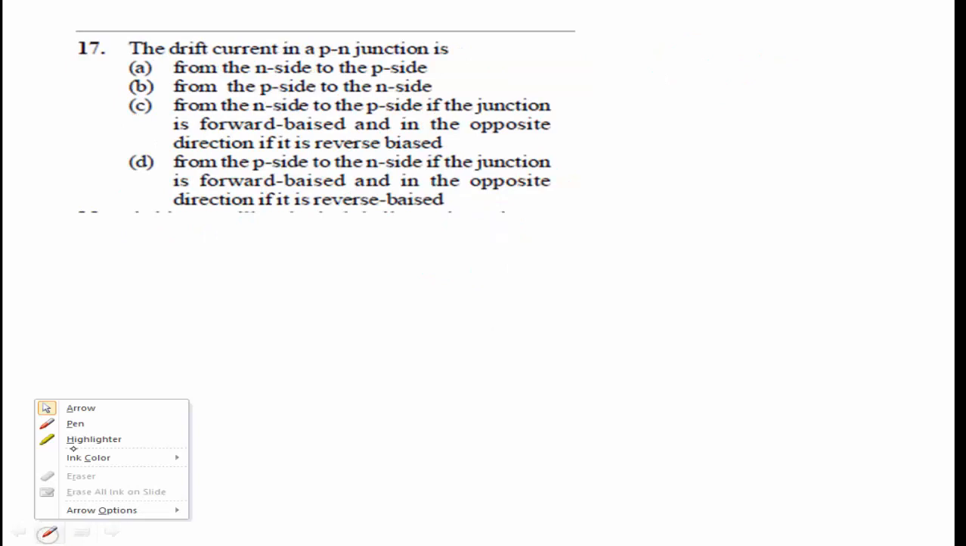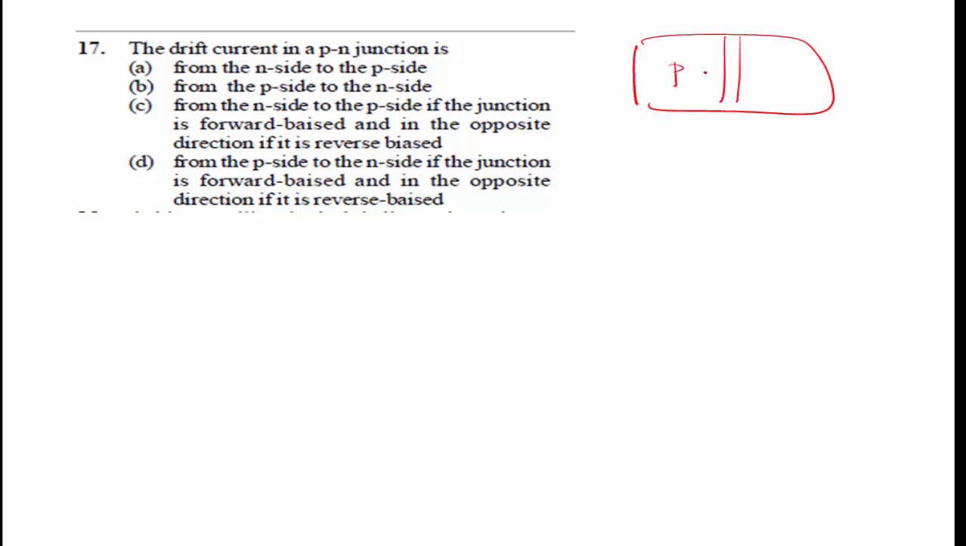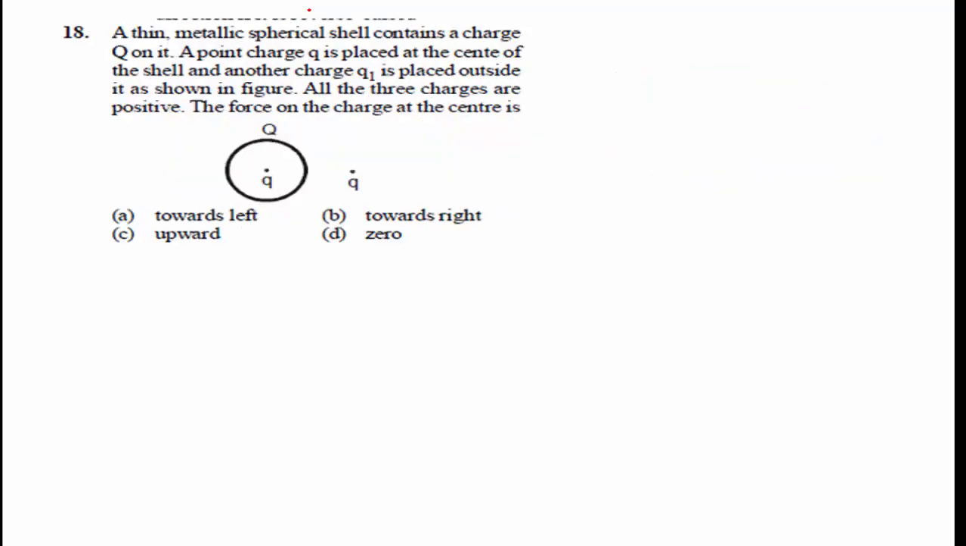The next question is question number 17. The drift current in a PN junction. Option A, from N side to P side. Option B, from P side to N side. Here this is the PN junction when it is connected to the battery. The drift current moves in the opposite direction, that is from N side to P side. Option A is the right answer. It is very simple.